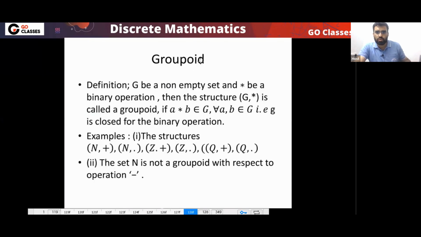Okay, let's move on. So we have already seen what is a groupoid. Groupoid, basically another name is magma. So it simply means that you have non-empty set and there is a binary operation. Basically it means closure property. So you can notice that this set of natural number comma addition, this is magma. Set of natural number comma multiplication, magma. Integer comma addition, integer comma multiplication, these are also magma. Rational number comma addition, rational number comma multiplication. So all these are basically groupoid. Set of natural number with subtraction, this is not groupoid.